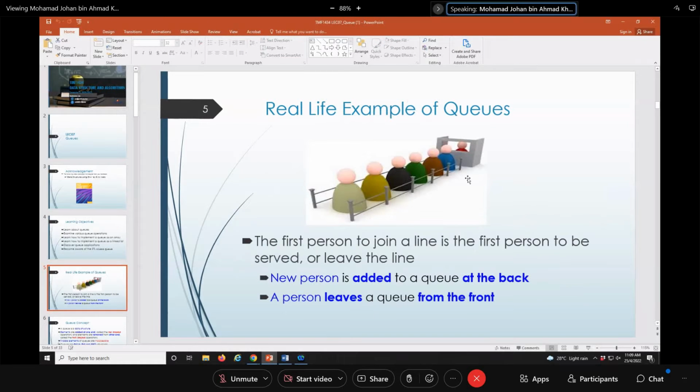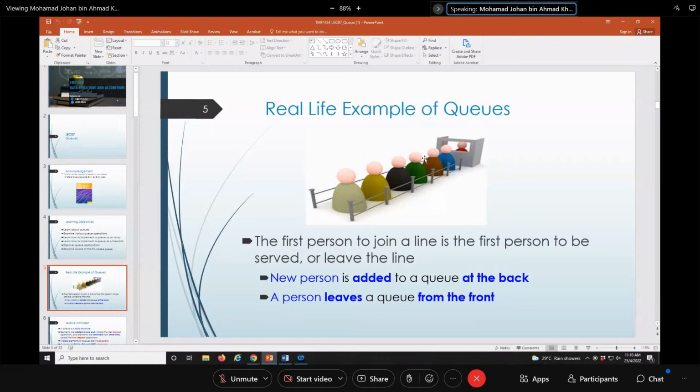Alright, so this is an example of a queue. When you add a person in this queue, for example at the bank, when new persons keep coming in, they will be added to the back of the queue. But the first person that is already inside will be the one that will be attended to. That's why the concept is called first in, first out.